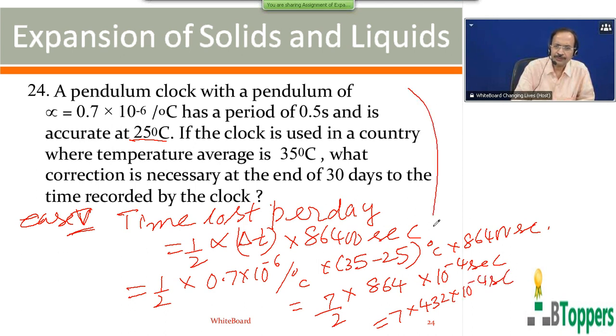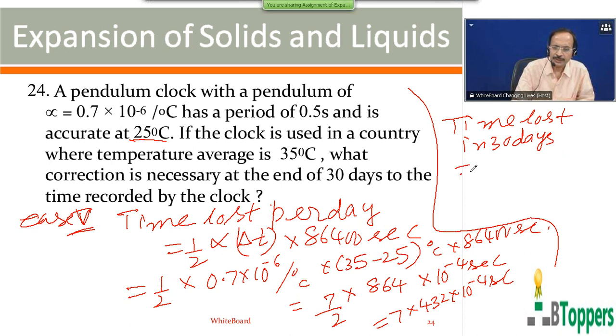So therefore time lost in 30 days is 30 times the time lost per each day. That is 30 into 7 into 432 into 10 power minus 4 seconds.